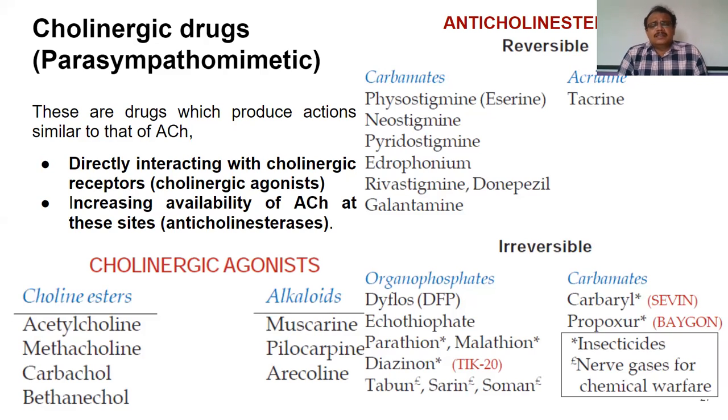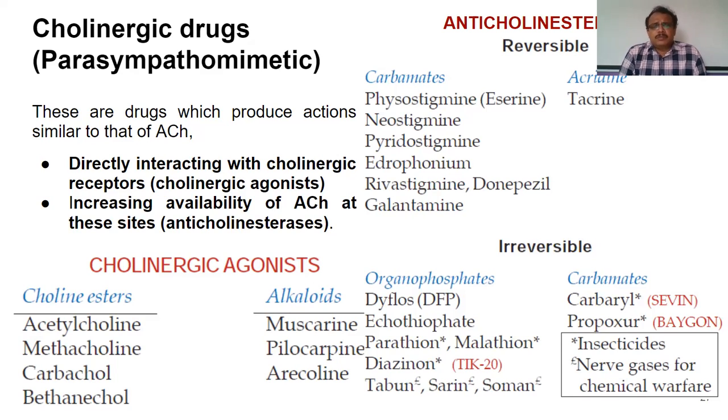And there are certain drugs which block these receptors. They are called parasympatholytic drugs because they break the actions of parasympathetic nerve stimulation. Now, let us see about these parasympathomimetic drugs.